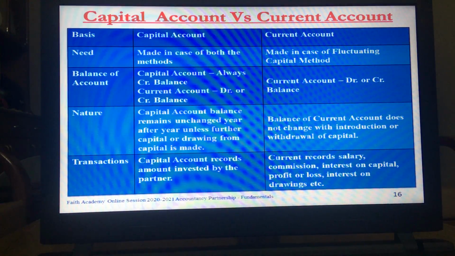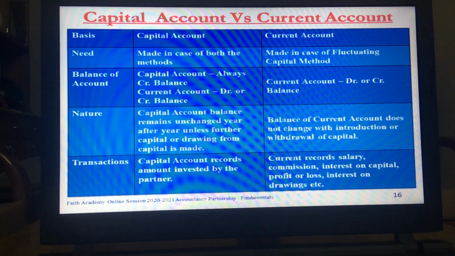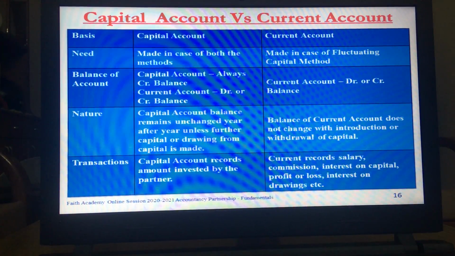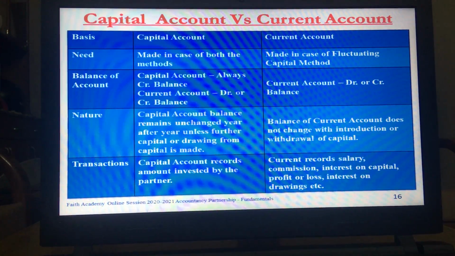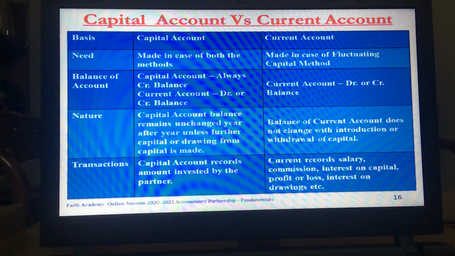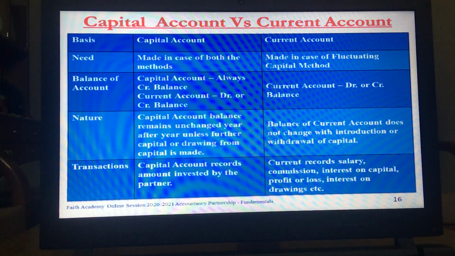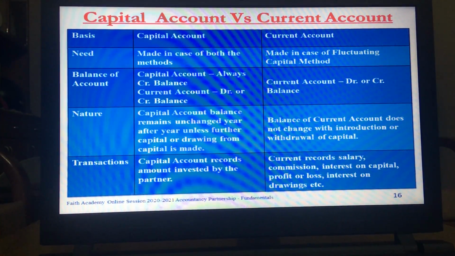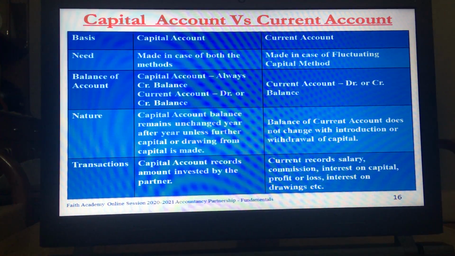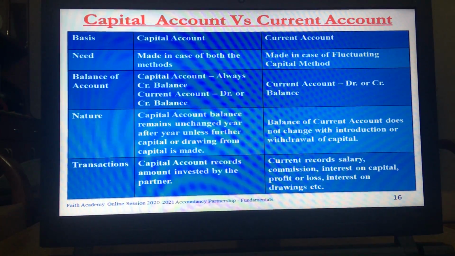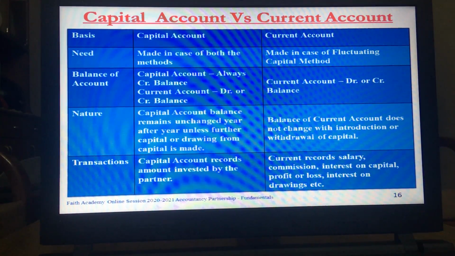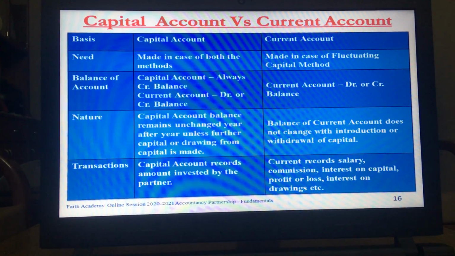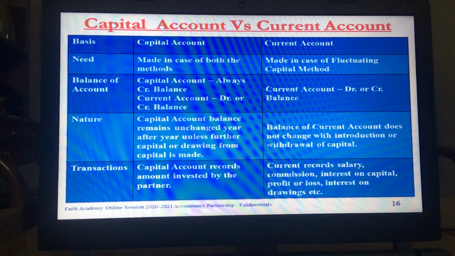We'll talk of the difference between the capital account that is maintained in both the methods and the current account. Capital account is maintained in both the methods. What are the two methods? First is fixed capital account method and second is fluctuating capital account method. In both the methods, capital account is maintained. But current account is not made in case of fluctuating capital method.